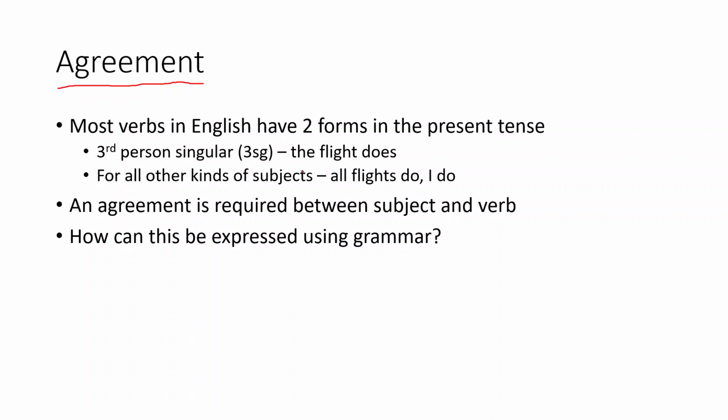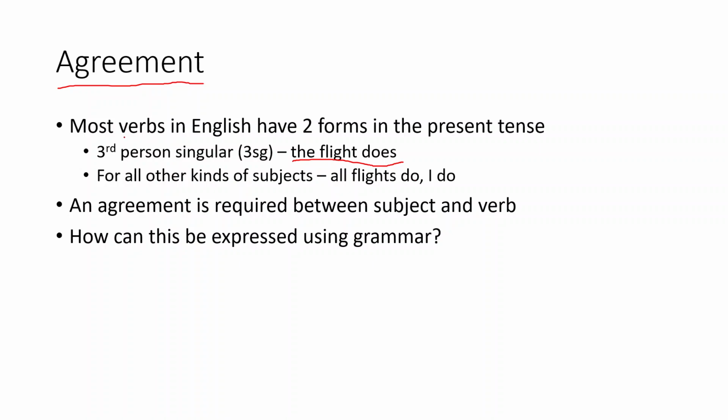Say, for example, you have a phrase like this: the flight does offer food, and you say all flights do offer food, right?